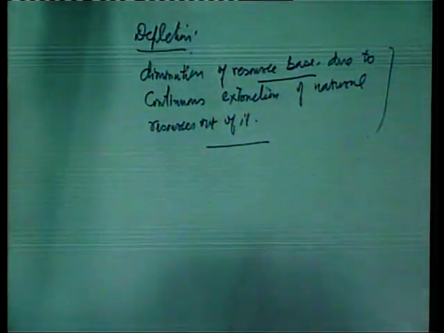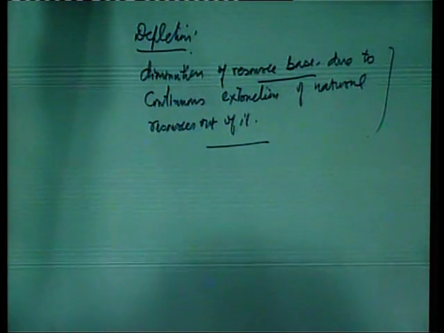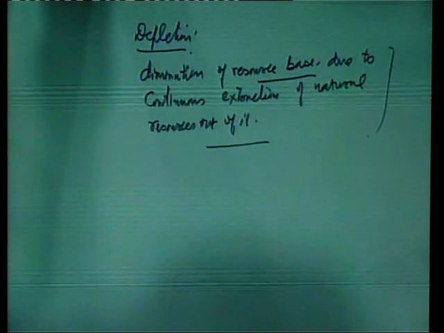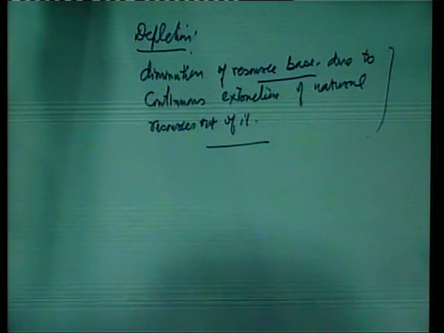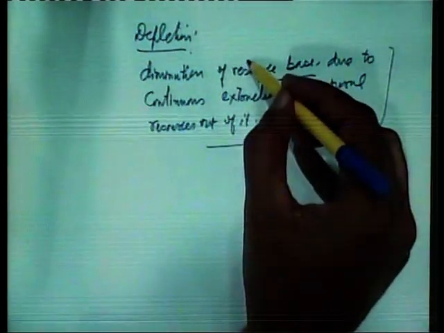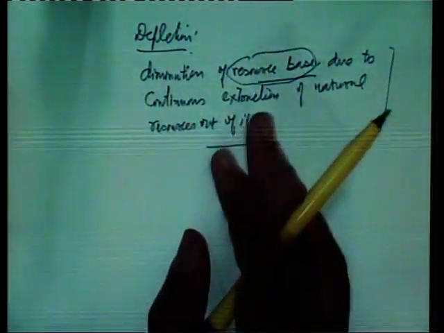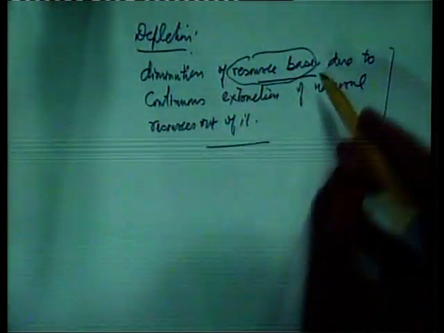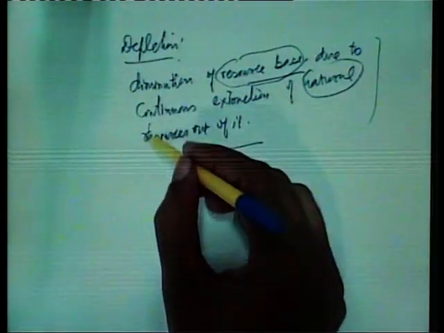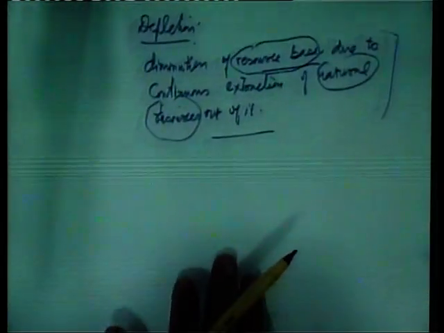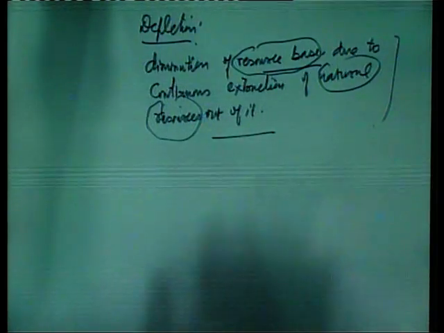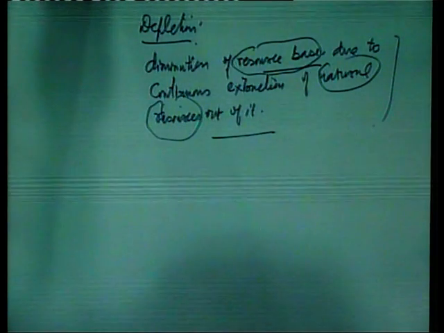For instance, we say land has been depleted due to continuous extraction of, let us say, water out of it. So, that is depletion. Here there is a depletion of the resource base, land is the resource base in that case, and we are extracting natural resources out of it. So, this is how depreciation differs from depletion.